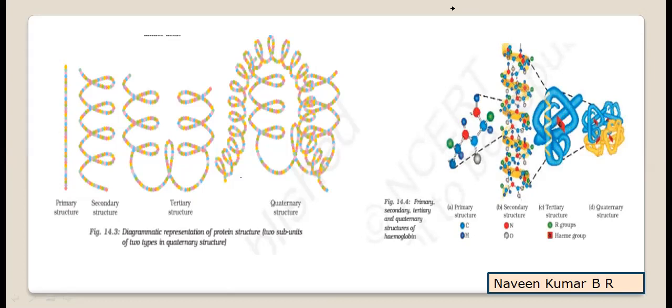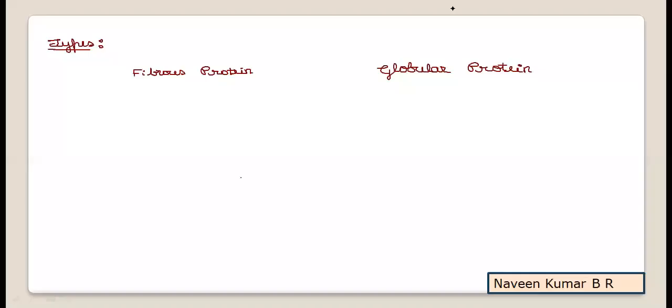Now, by learning this, we'll try to understand the classification of protein. We'll learn two simple classifications, and then we'll end the protein concept by understanding what denaturation is. We'll observe the two simple classifications of protein: fibrous protein and globular protein.